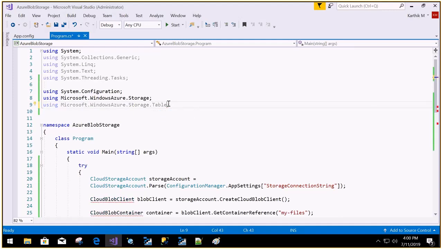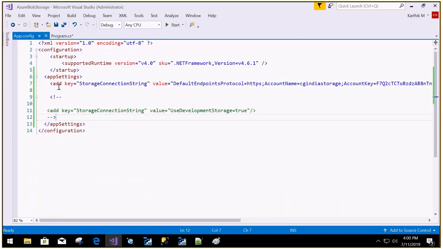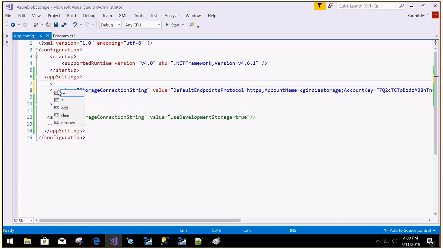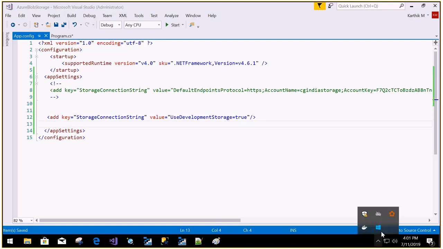Okay, in this table, I'm using the same connection string. This time I'm going to do it locally. So comment this line, saying that I'm going to use the local storage, and ensure that your storage emulator is working. Okay, done. Then going back to the code.